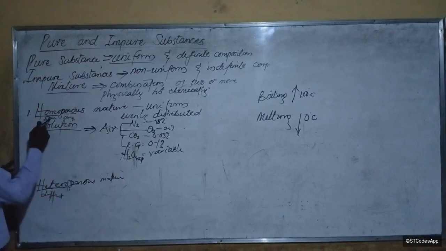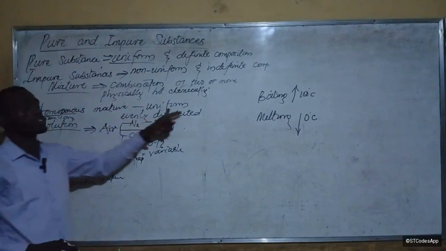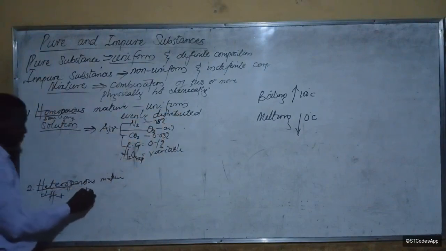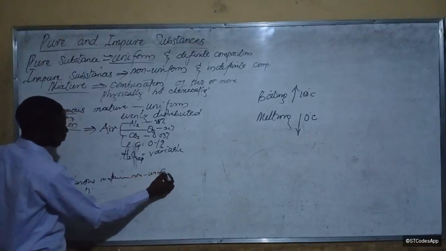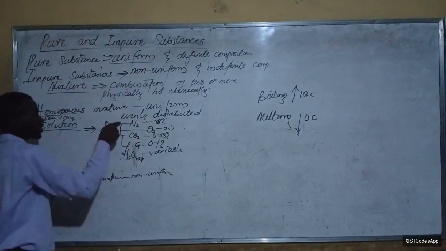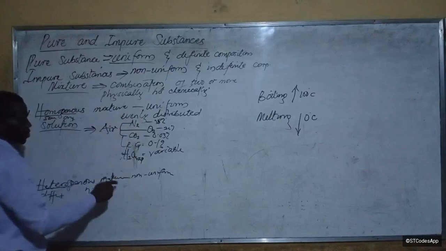If homo means same, hetero means different. So homogeneous has uniform composition, and heterogeneous will have non-uniform composition. The particles of homogeneous are evenly distributed. What would this one be?